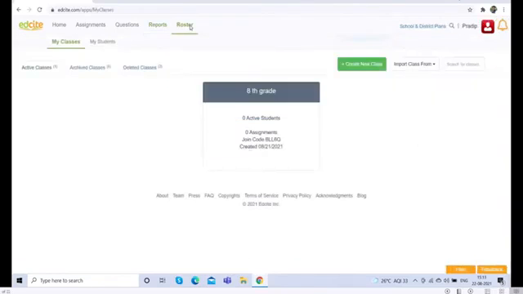And the last thing is roster. Roster is related with the classes, how many classes you have created on this platform. For example, I have created 8th grade class, 8th grade English class, 8th grade maths class, 8th grade social studies class. Like this, you can create so many classes on this platform. There is no limit. And the second thing is my students. Here you can find the students which you have added to a particular class. So in this way, you can see this platform.